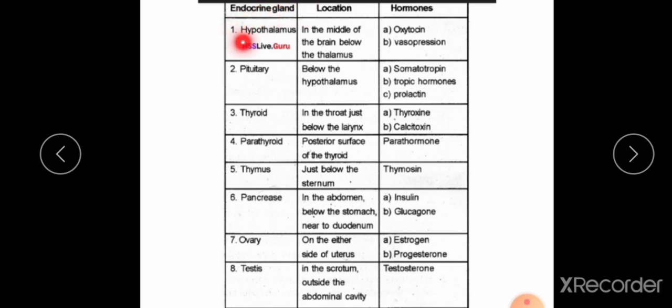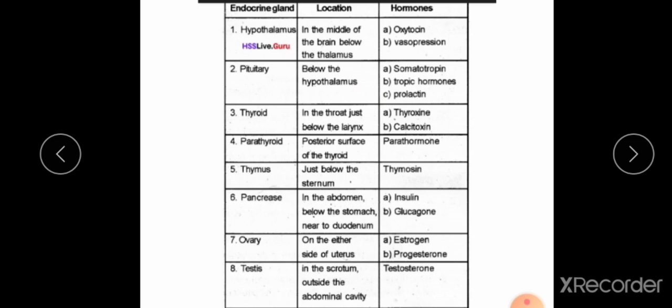So endocrine gland, first one, hypothalamus. Hypothalamus is present in the brain region, in the middle of the brain and below the thalamus. It secretes 2 hormones, oxytocin and vasopressin. Next one is pituitary gland. It is present below the hypothalamus.